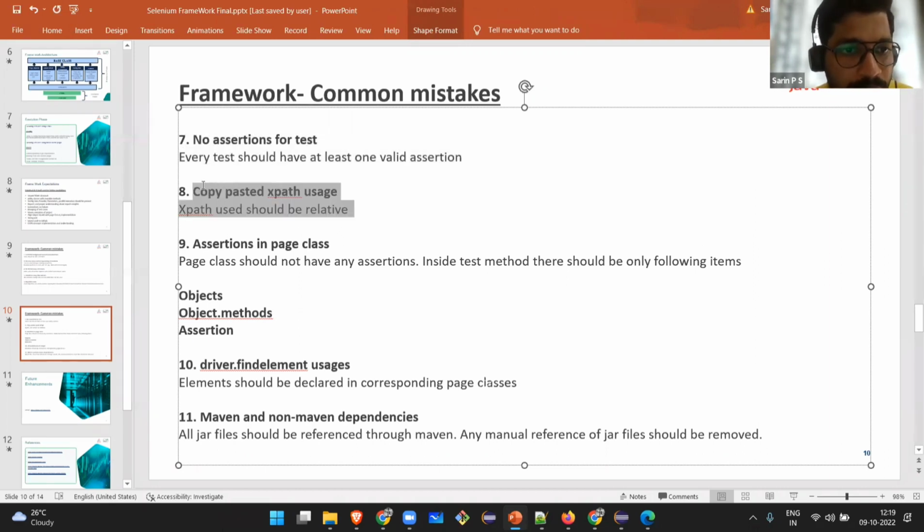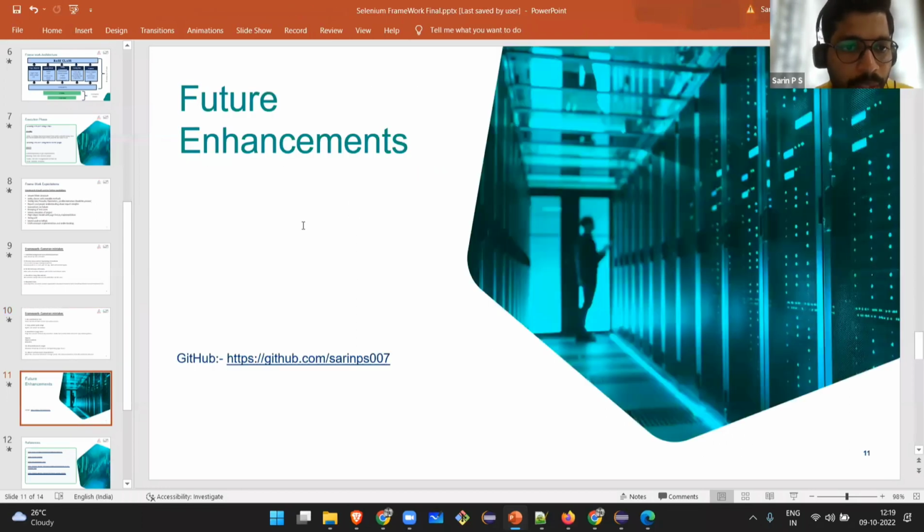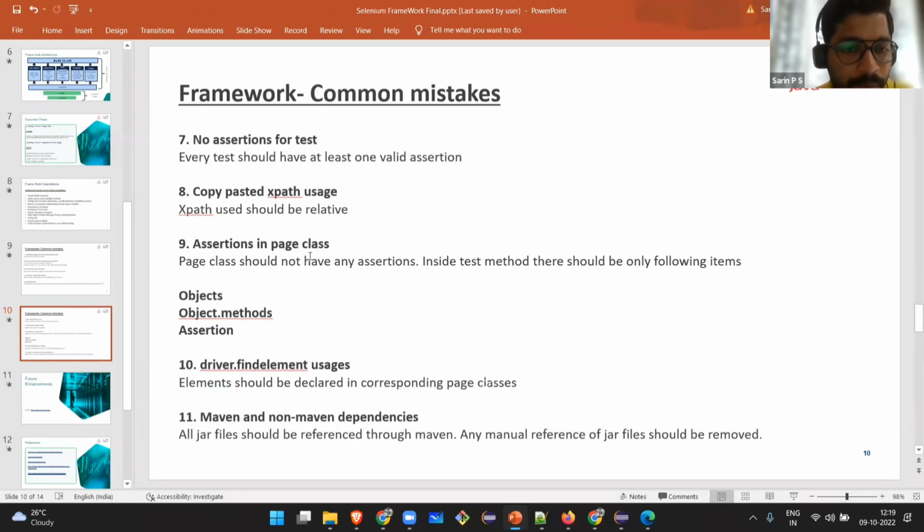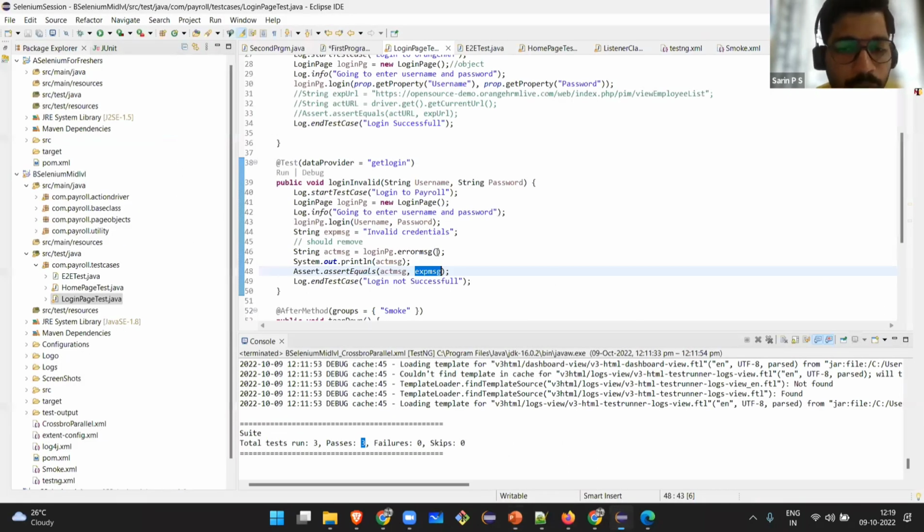And how to write the XPath: copy-pasted XPath usage should not be there. You cannot right click on the element and copy XPath. That should not be done. The page should not have any assertion; there should only be the objects. And in the test case, there should be objects and functions only. Nothing else should be there.